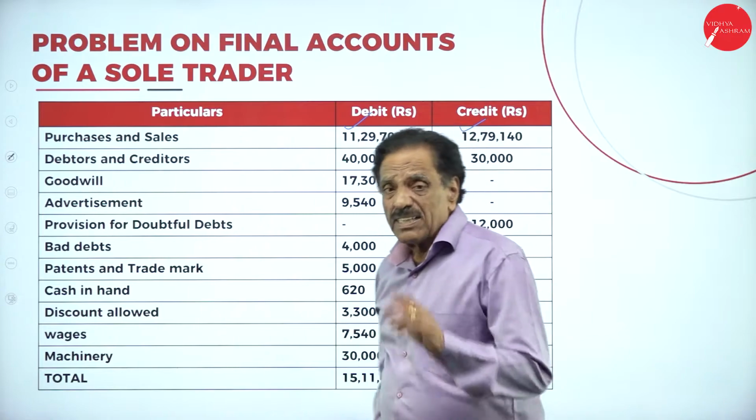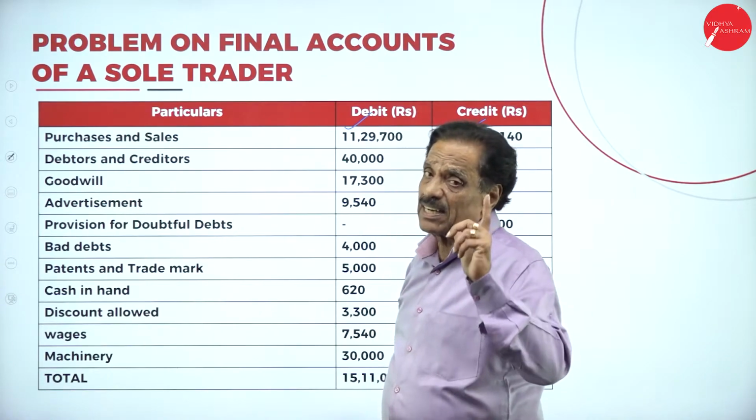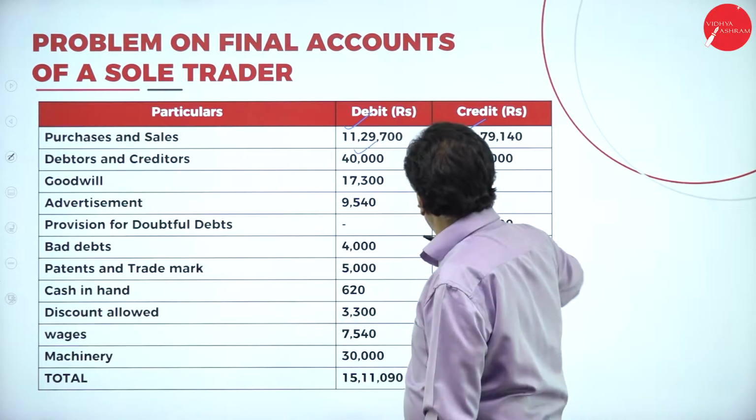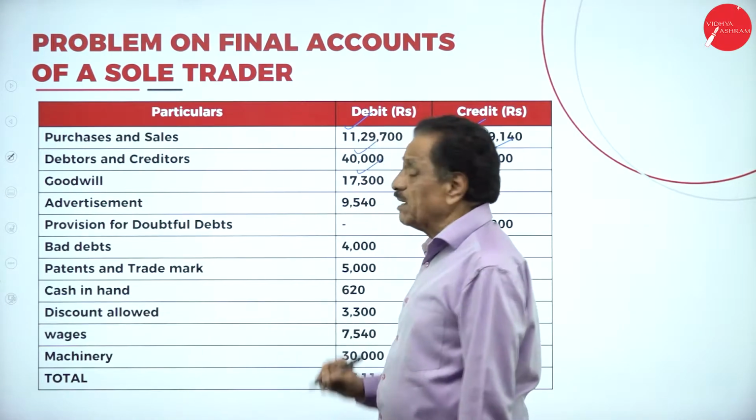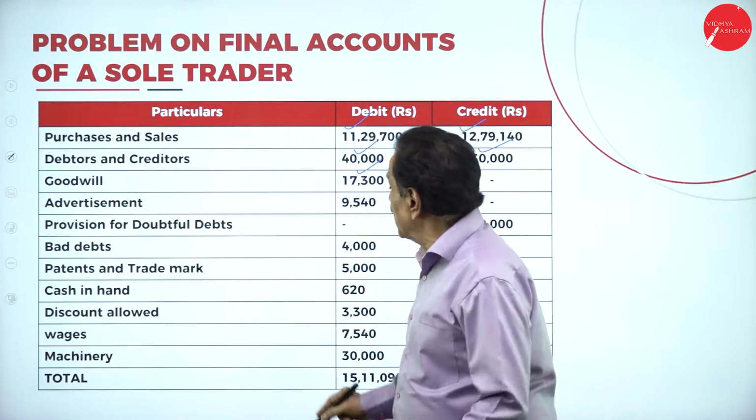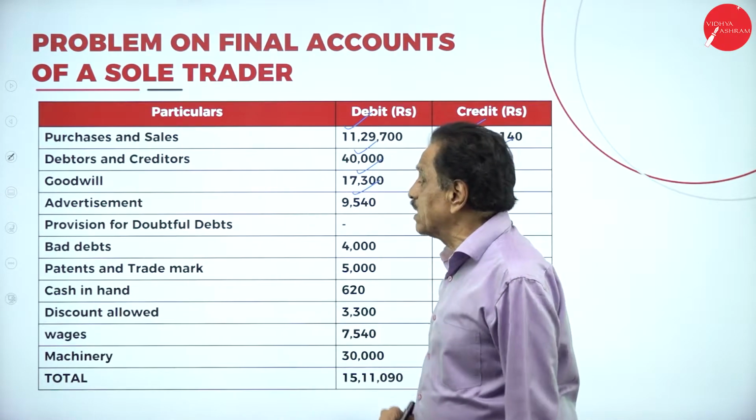Debtor and creditor. Debtor is an asset, creditor is a liability. Debtor comes on the asset side, this will come on the liability side. Goodwill is an asset. Debit side, asset side of the balance sheet. Advertisement, profit and loss account.